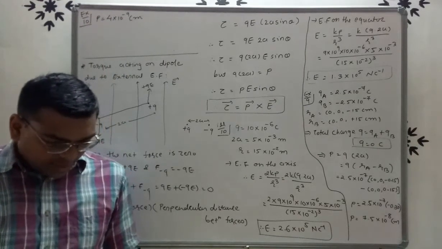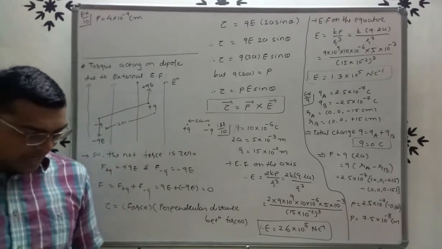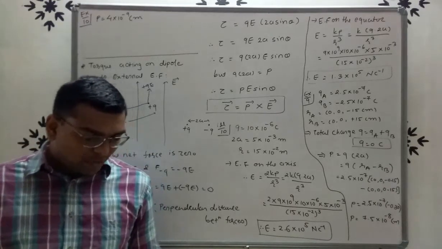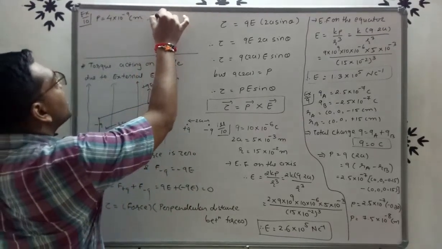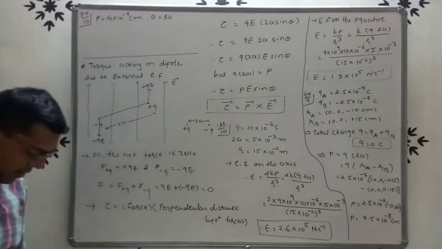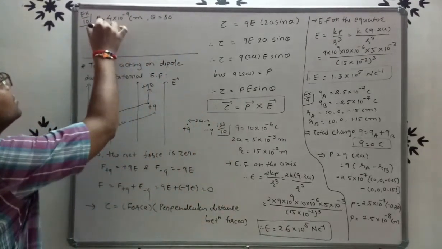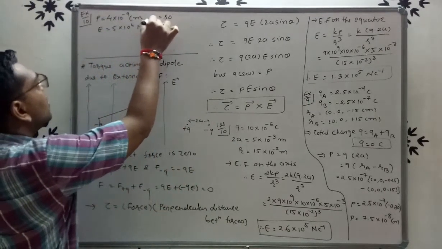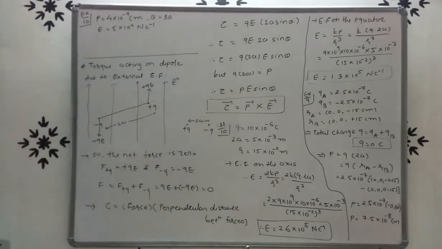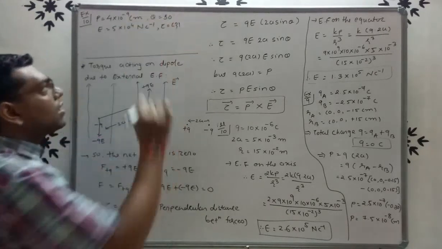is aligned at 30 degrees with the direction of a uniform electric field of magnitude 5 into 10 raised to 4 Newton per coulomb. So here theta is given, theta is 30 degrees, and electric field is given, E is 5 into 10 raised to 4 Newton per coulomb. Calculate the magnitude of torque acting on the dipole. So here we have to find the magnitude of torque.